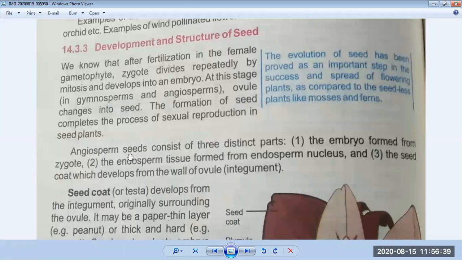So now we will discuss the structure. Angiosperm seed consists of three distinct parts. Now we are talking about angiosperms.